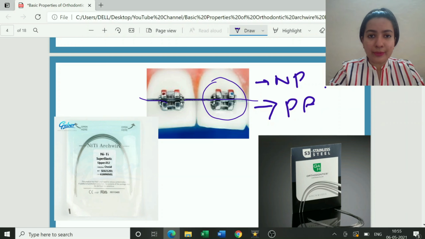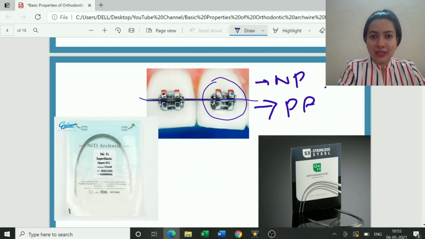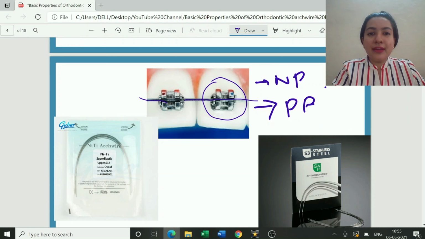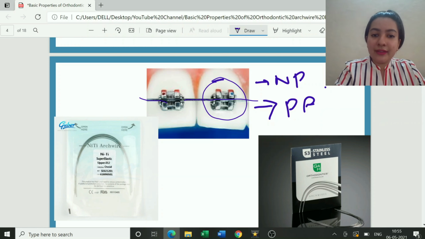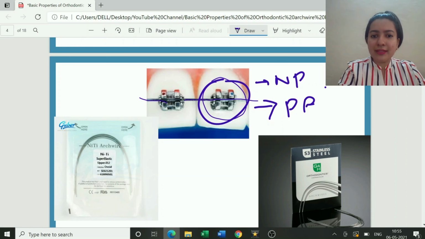They are fully programmed. So what we have to do now is simply place an arch wire. There are no bends given in the arch wire. Only an arch wire has to be placed to activate this particular bracket and bring about the desired tooth movement. These are all the basic evolutions which are coming up. So this is the basic figure of ortho.